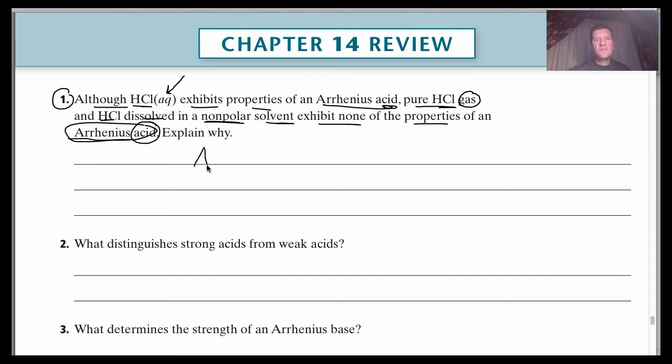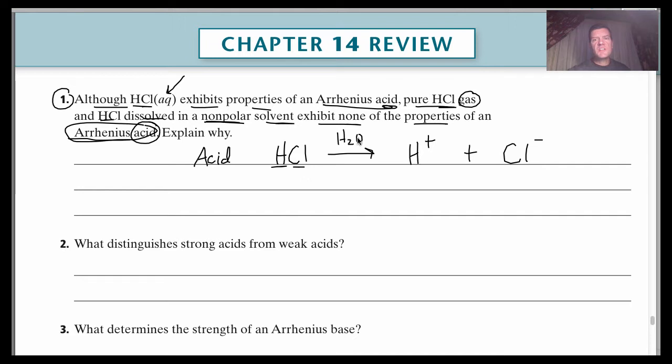It was if the compound, when put into water, breaks apart into ions and specifically forms the hydronium ion, because this H+ and Cl- are the two ions that are coming from the HCl.